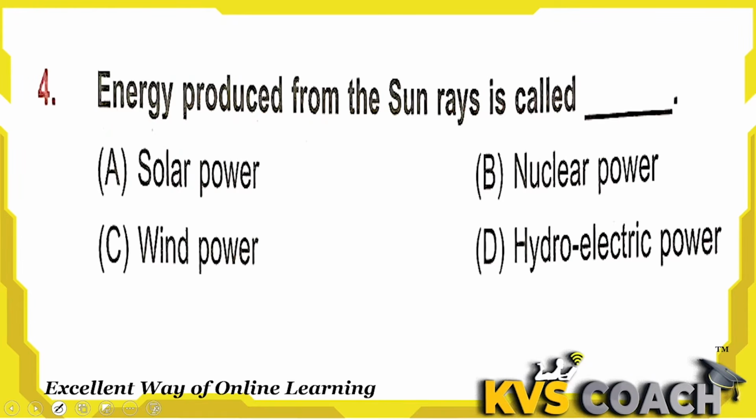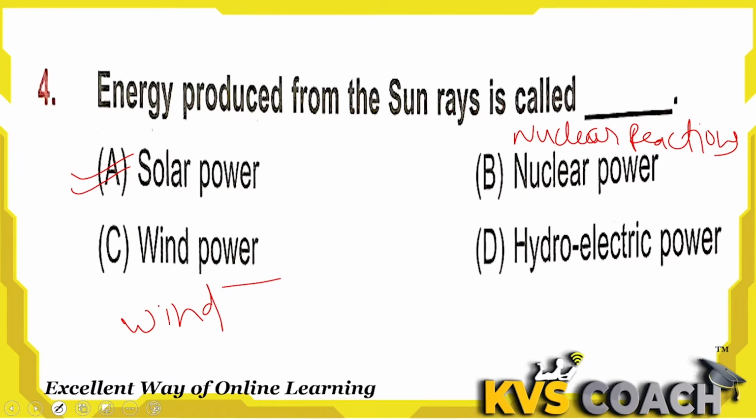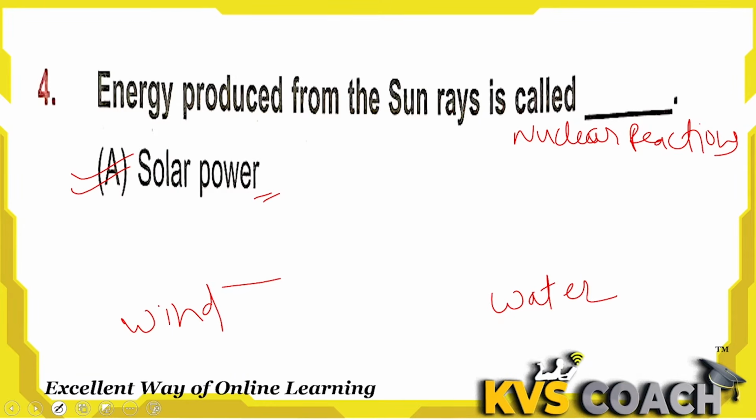Next is, energy produced from the sun rays is called what? From sun rays, which energy is produced? That is called solar power energy. Nuclear power is produced by nuclear reactions. Okay. And wind power by windmill. Okay. Wind energy by wind and hydroelectric energy by water. Okay, we produce hydroelectric energy, but by sun rays what we can produce, that is solar power energy. Okay, A is the right answer.